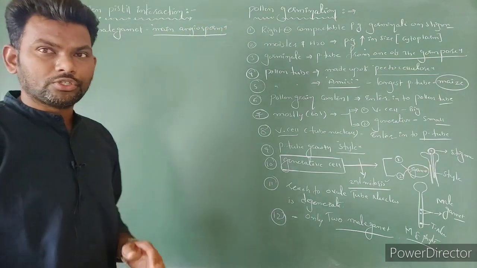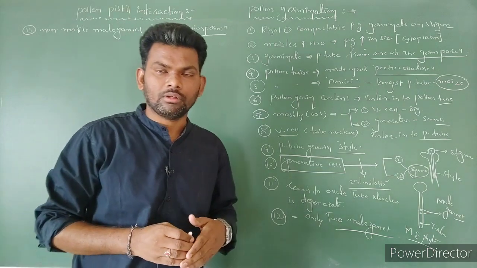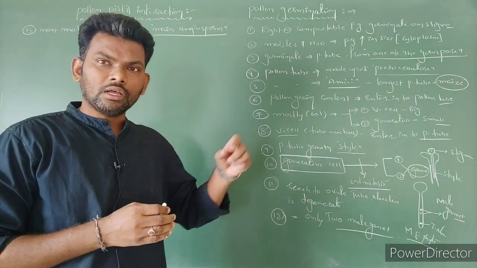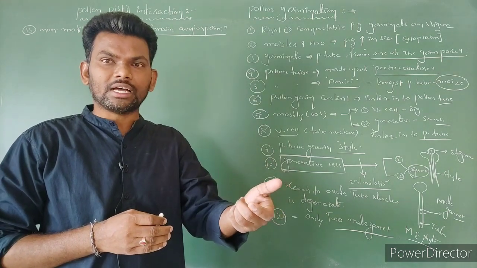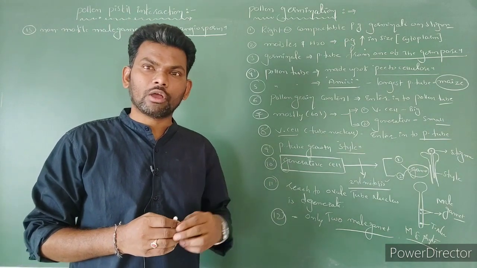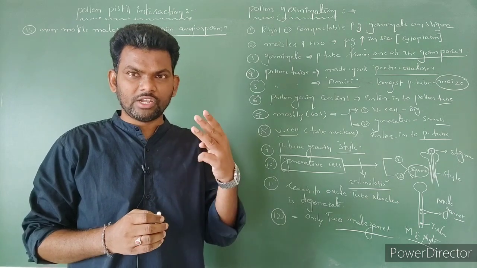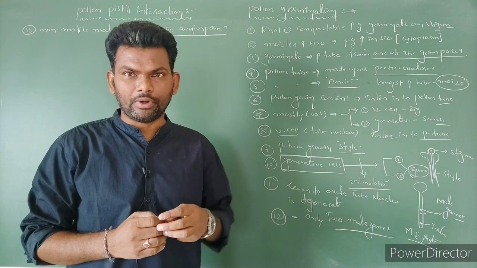Now the pollen tube is going to enter the ovule. Based on the entry of the pollen tube into the ovule, it is divided into three types: porogamy, chalazogamy, mesogamy. These three words are not given in the NCERT. In the theory exam, no need to write these three points.